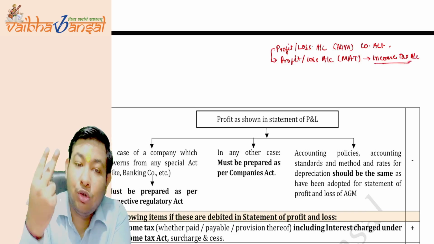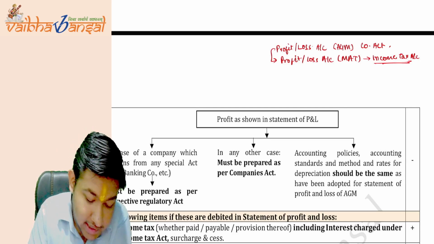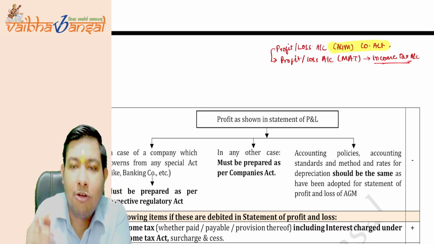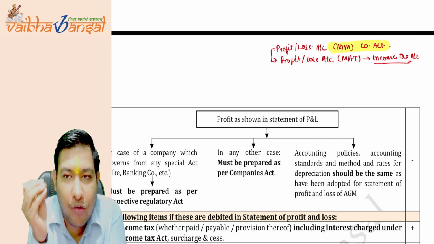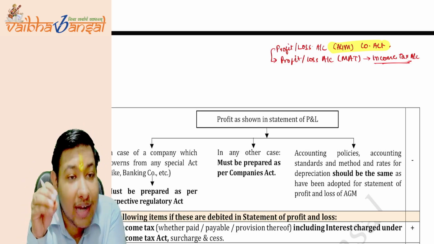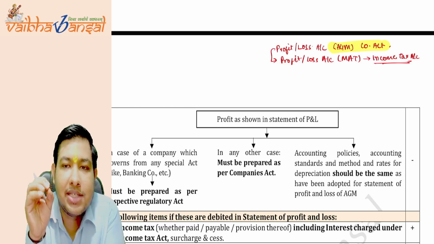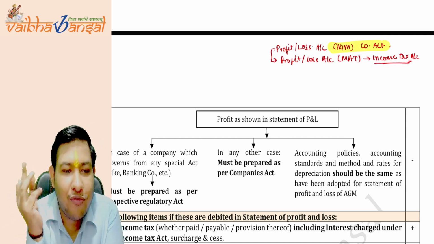Companies will make two profit and loss accounts from now on. If the government wants to charge the profit at the rate of MAT on the AGM books of accounts, they should write that clearly.